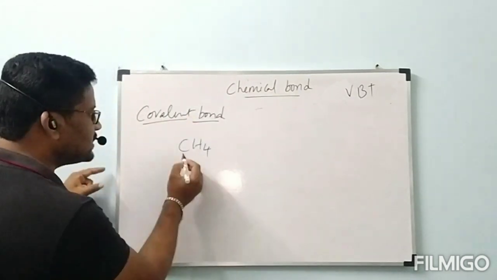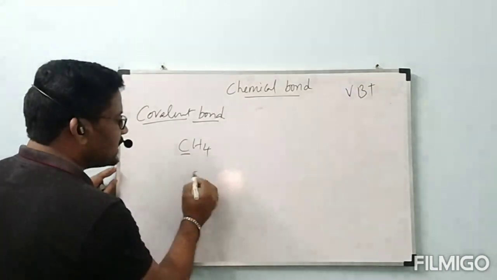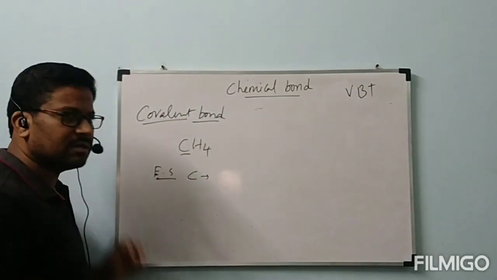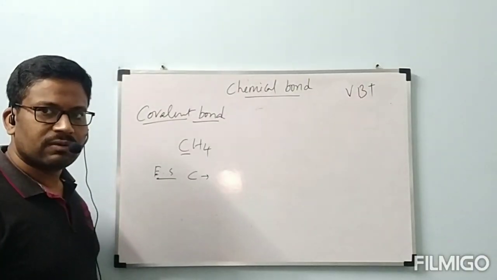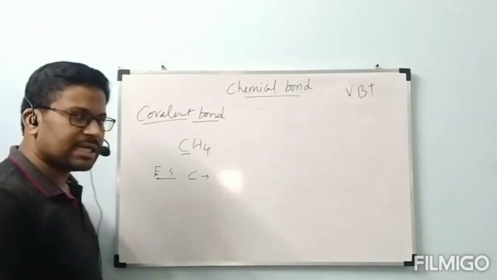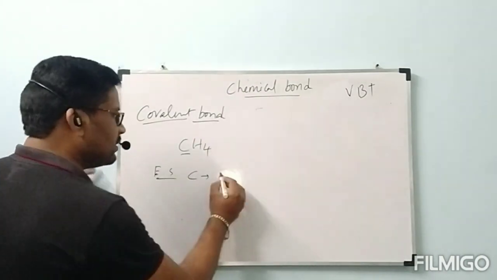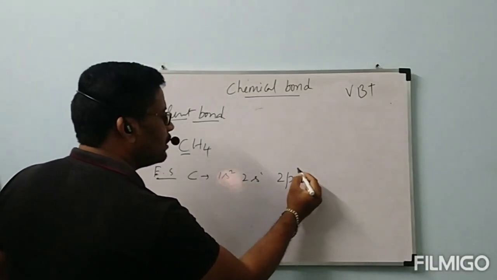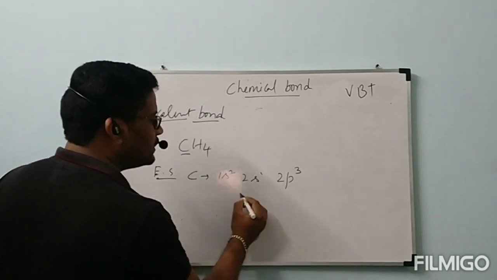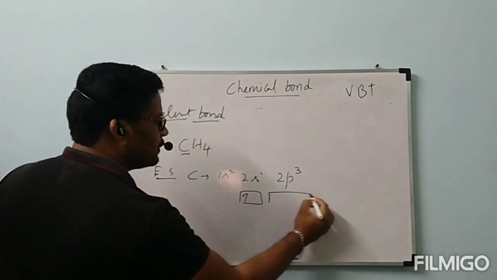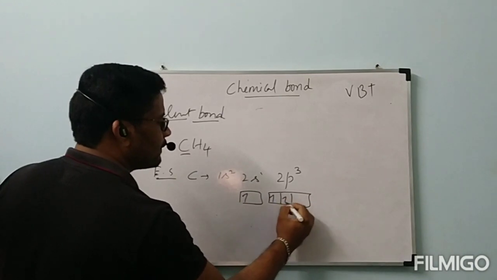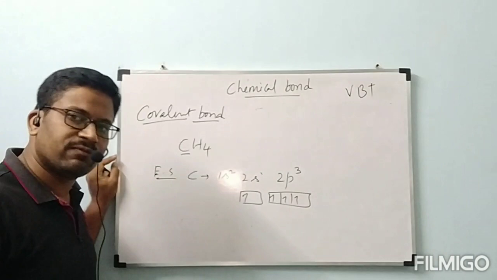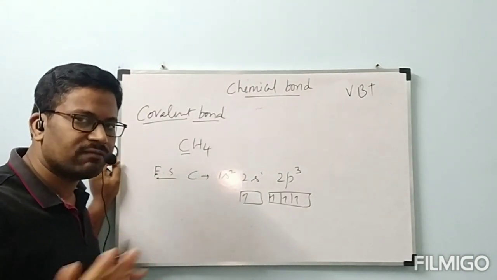Let us see. What is the central atom? Carbon. Let us write the electronic configuration of carbon directly excited state. No need to write again ground state. You are already known about that one. So, excited state electronic configuration of carbon is 1s2, 2s1, 2p3. How many unpaired electrons we have? 4 unpaired electrons. So, carbon can form 4 bonds.